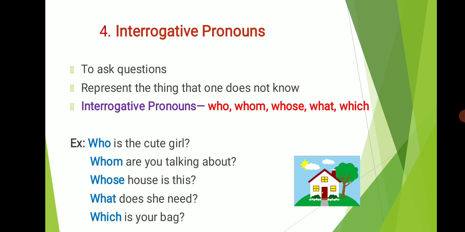Examples, who is the cute girl? Whom are you talking about? Whose house is this? What does she need? Which is your bag? So in the above examples, the words who, whom, whose, what and which are interrogative pronouns.